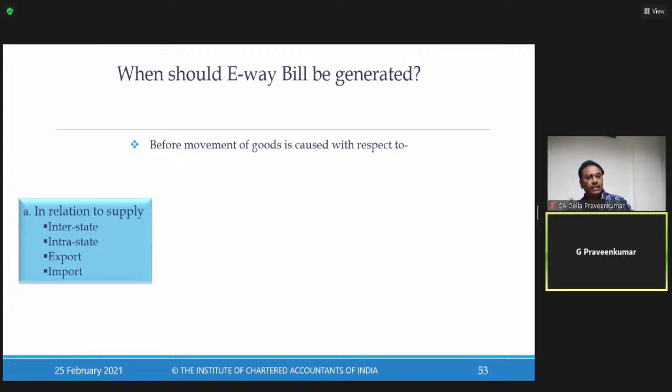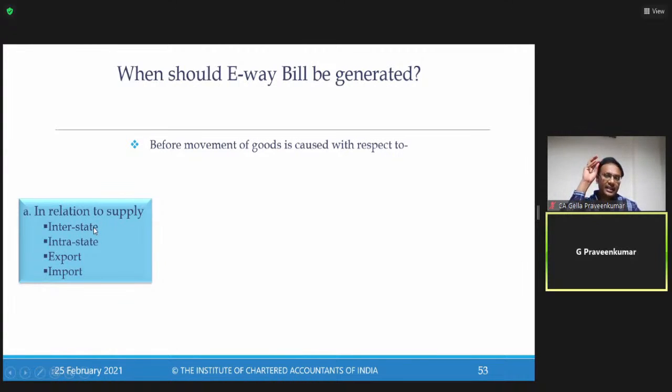Though the movement is between next door, because there is a movement of goods, I need to issue an e-waybill. Sir, are there any exceptions? There is one slide dealing with that. We will come to those exceptions in a while. So before, in relation to supply: interstate, intrastate, export, import.